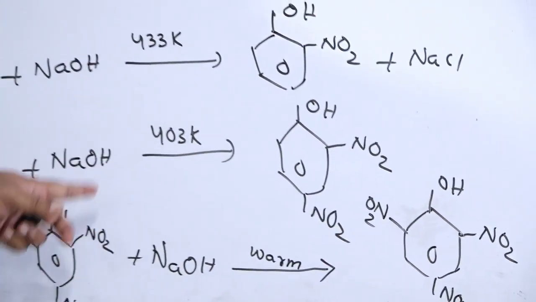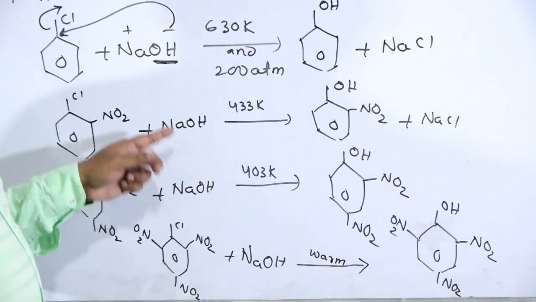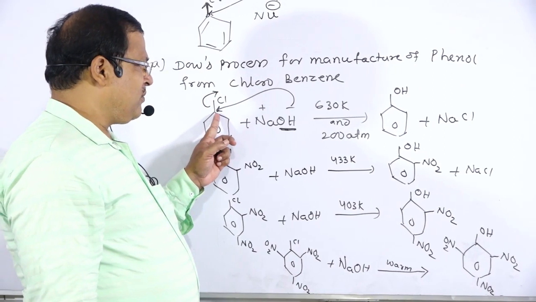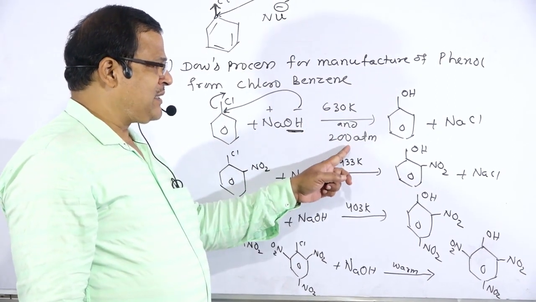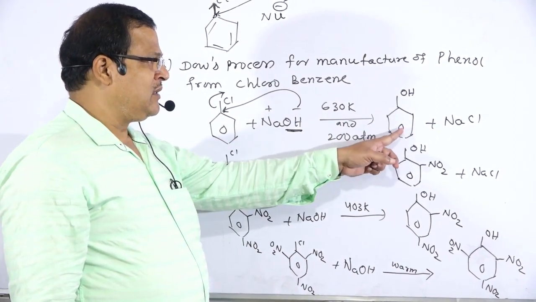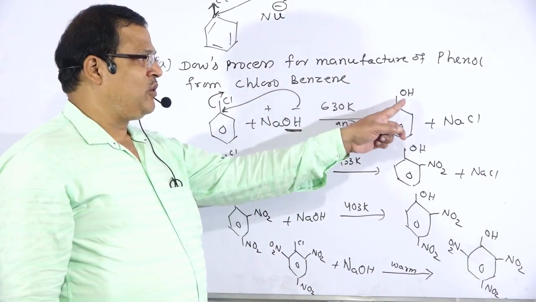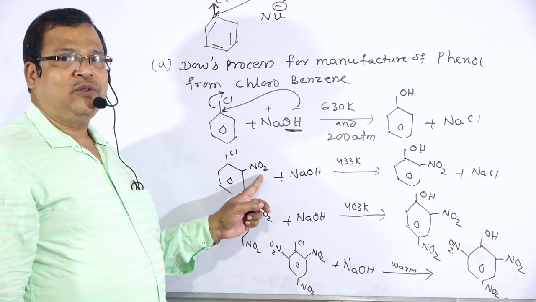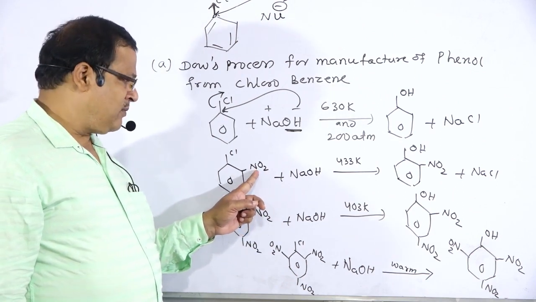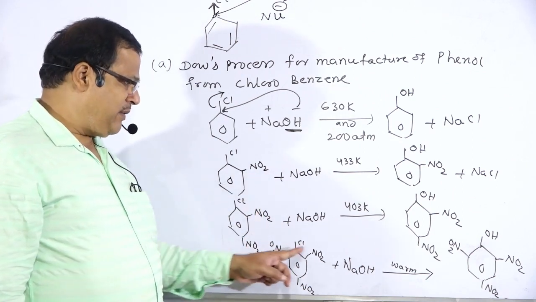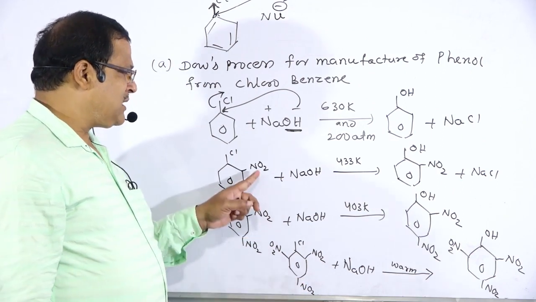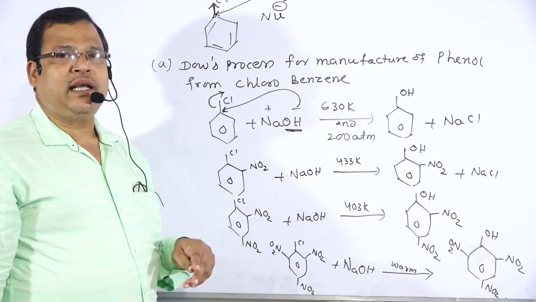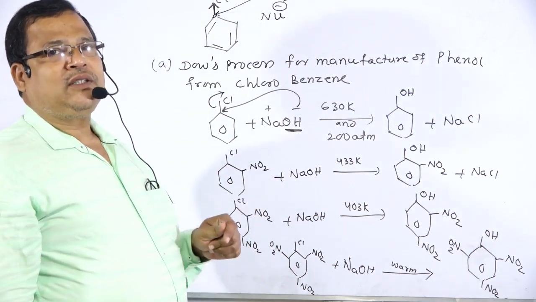So mark the difference in all these 4 reactions. The carbon-chlorine bond strength becomes more, so high temperature and high pressure are required to carry out the reaction. The chlorine atom is replaced by the nucleophile OH, but with the presence of NO2 groups, that is minus I groups, 1, 2, 3 minus I groups, the rate of the reaction increases. High temperature is not required.